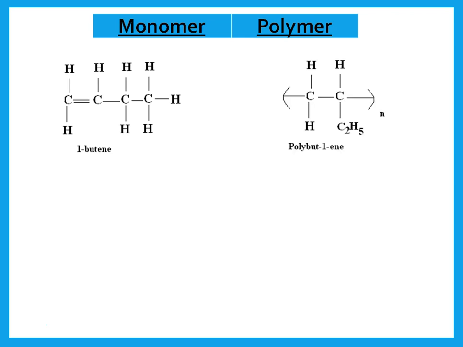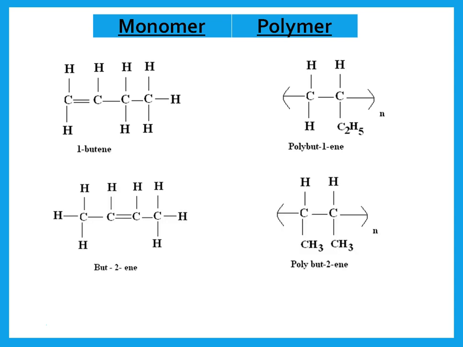1-butene, in the same way, one carbon was bonded to 2 hydrogens, the other carbon was bonded to a hydrogen and to a group that had 2 carbons and 5 hydrogens. 2-butene, the 2 carbons that had the double bond, each of them was bonded to 1 hydrogen and 1 carbon that had 3 hydrogens. So this is what I draw for the polymer.